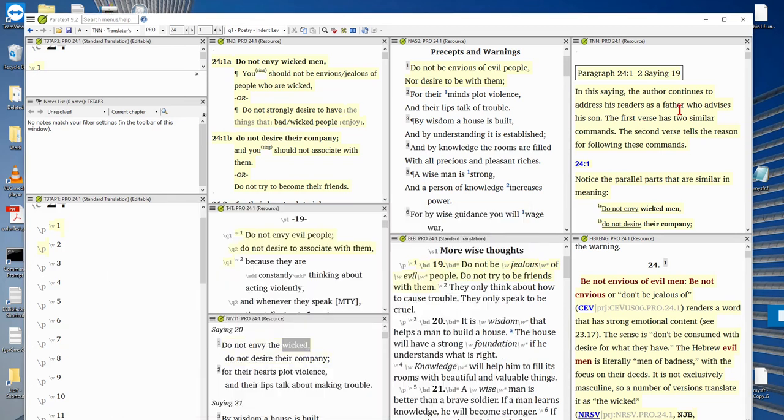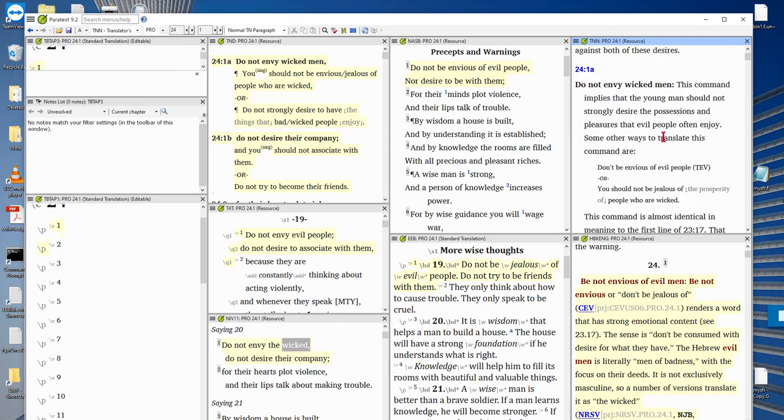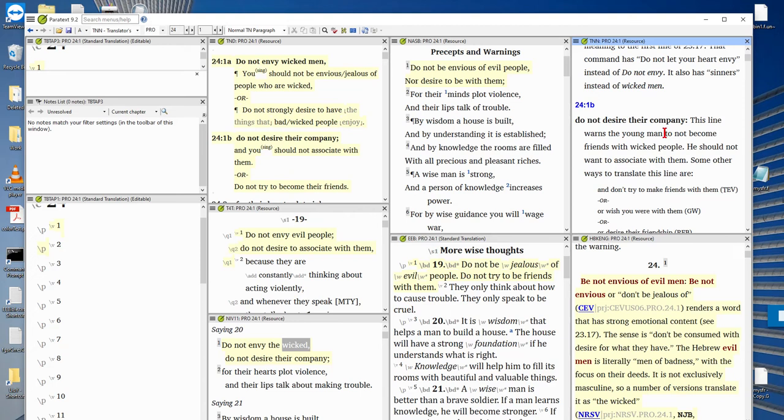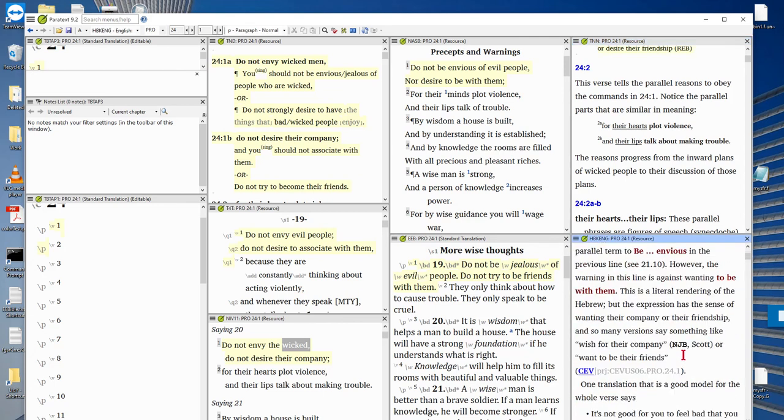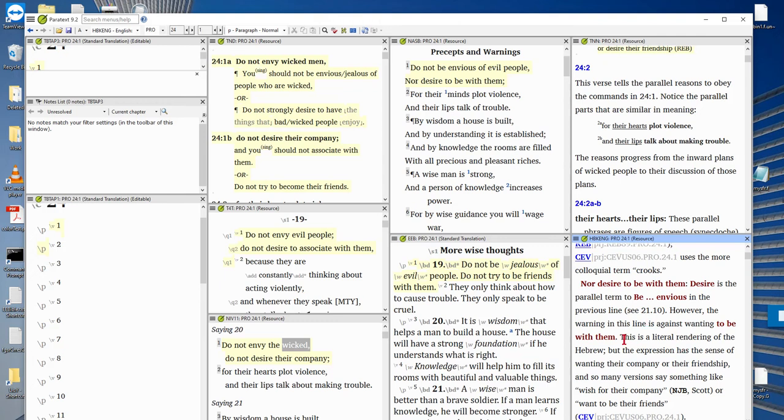But I noticed over here, in the translation notes, the TN resource, it says this means that he should not become friends with them. He should not want to associate with them. And it has some suggestions: do not make friends with them, or do not wish you were with them. The handbook says a similar thing. To be with them is the literal rendering, but the expression has the sense of wanting their company or their friendship.